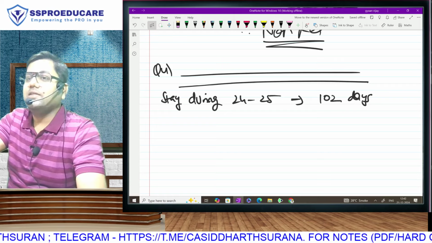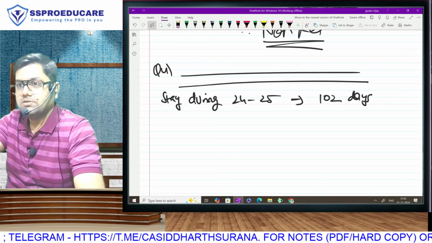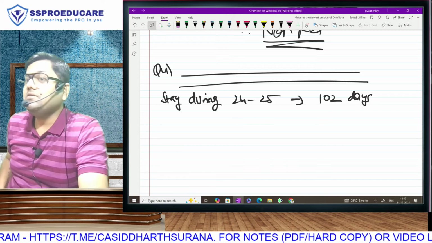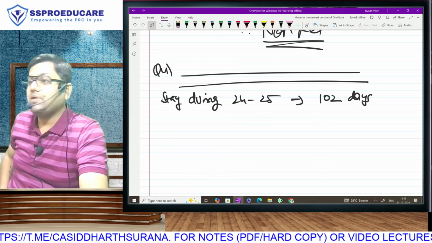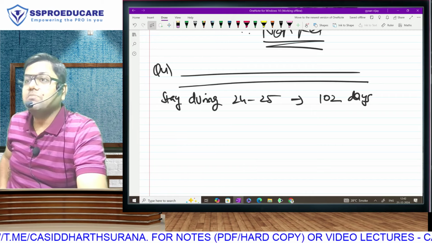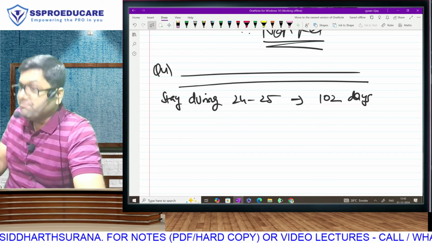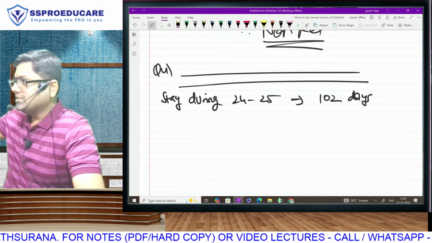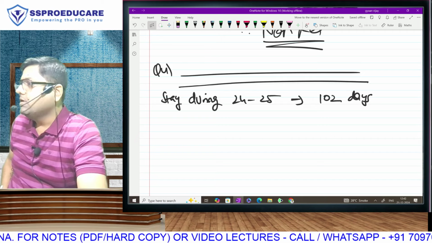You better not read the answer. See, most questions of this book are solved questions. But we are not here to bring solutions. We are here to develop a thought process that if I am solving this question on a blank piece of paper, will I be able to solve this question without any help? For that, what is important is not me writing the next step. Is you thinking and telling me, sir, what am I thinking? So, for example, 182 is not fulfilled. So, what are you thinking next? I want to know that from you.